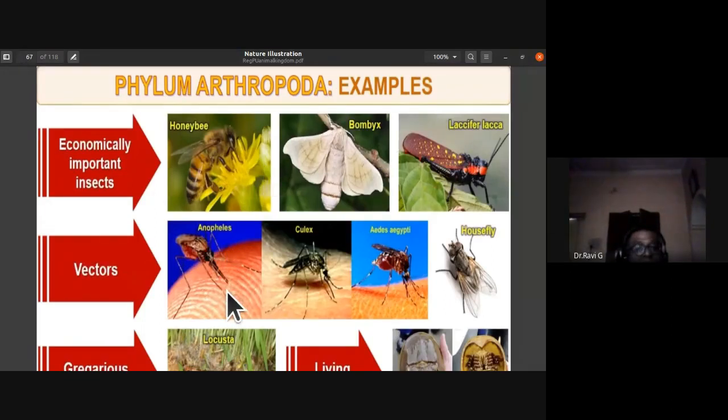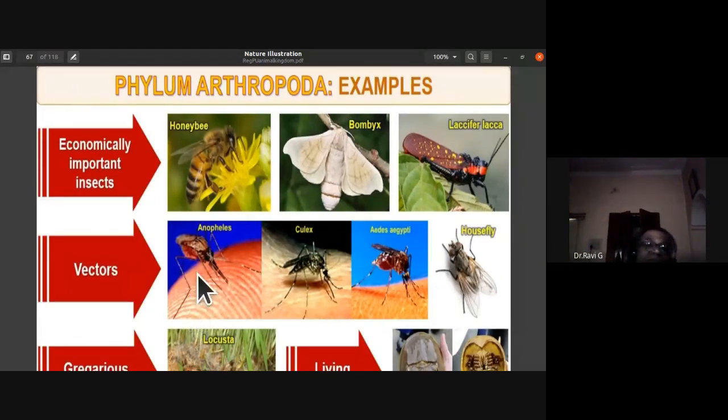Vectors: Anopheles mosquito, so female Anopheles, female Culex, Aedes aegypti, housefly. Housefly is also believed to spread, along with cockroaches, cholera and gastrointestinal diseases. These insects are vectors. They carry the pathogens from an infected person to a healthy person. That is the reason we call them vectors. They don't cause the disease themselves, especially in the case of mosquitoes. Males do not cause the disease. It is the females which require blood for the life cycle of their young ones. The female mosquitoes are blood sucking.